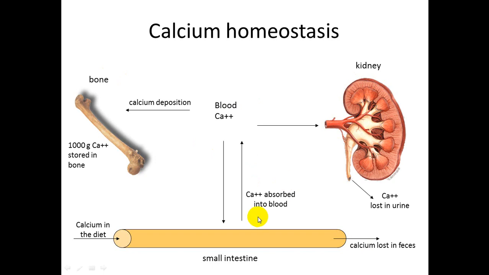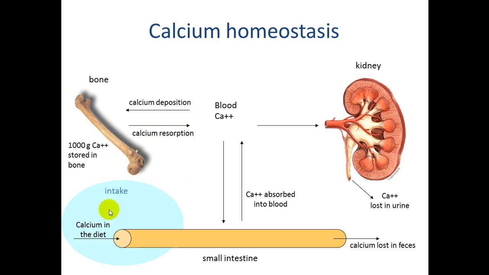So calcium absorption into the blood depends on the presence of the active form of vitamin D, which needs to be activated. 25-hydroxycholecalciferol is formed in the liver, and then 1-hydroxylation occurs in the kidney, and the active form is 1,25-dihydroxycholecalciferol, which is responsible for calcium homeostasis. About 1000 grams of calcium is stored in the bone. Bone resorption and bone deposition are essential for calcium homeostasis.